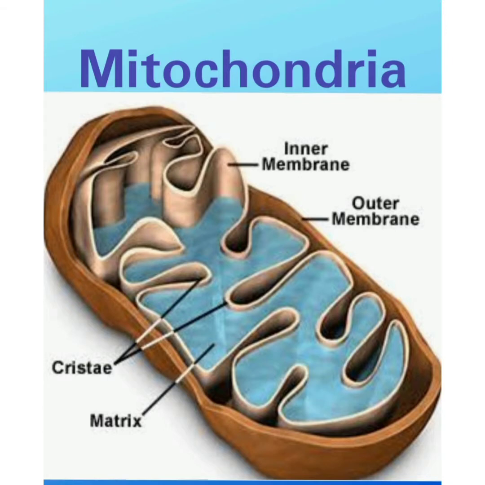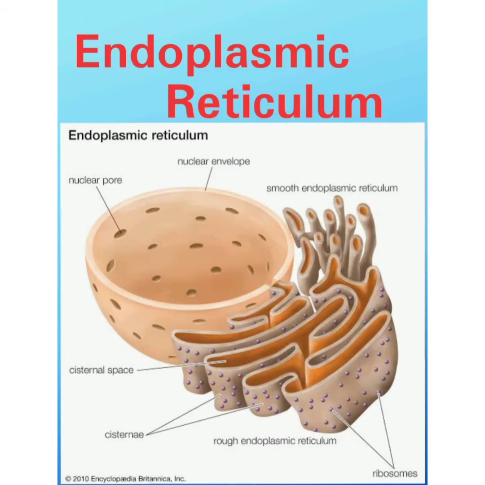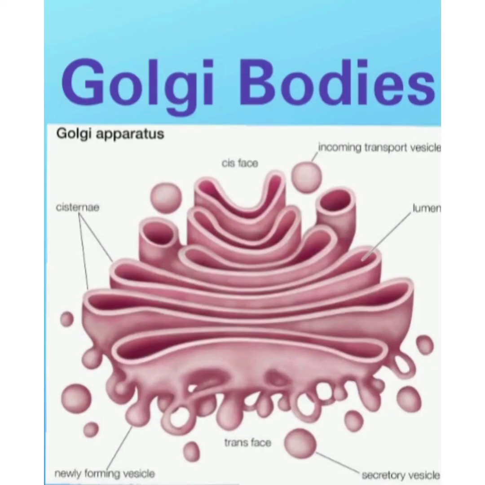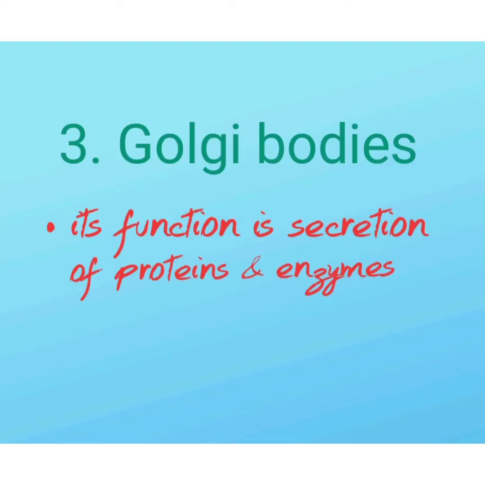Mitochondria consists of inner membrane, outer membrane, cristae, and matrix. Endoplasmic reticulum. It consists of a network of tubules. They synthesize proteins and lipids, and it helps in the transportation of materials from cell to nucleus and vice versa. Golgi bodies. Its function is secretion of proteins and enzymes.